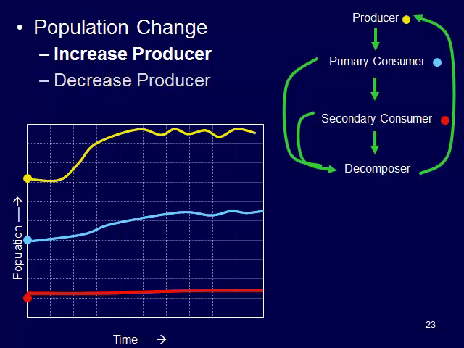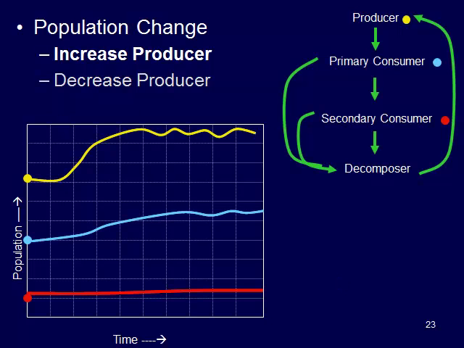So in this case, we have increased our producers. So let's say we have an algal bloom in an ocean or in an estuary. So we rapidly increase the number of producers in an environment. So you see that yellow line just spikes right up. And in response to that, both the primary consumer and secondary consumer increase in population as well. More food available equals healthier organisms, can support more babies and more numbers and more higher population, so we can increase our population.